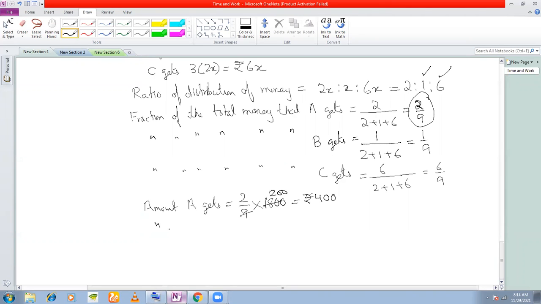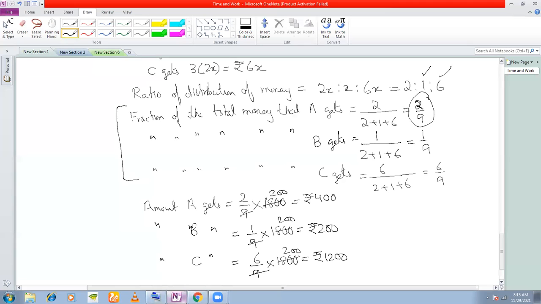Okay. The amount B gets is 1 by 9 into 1800. So we get 200 rupees. B gets 200 rupees. And the amount C gets, he gets 1200 rupees. Okay. So this is the main part here. If you can calculate the fraction, now whatever amount is given, after that you can calculate.